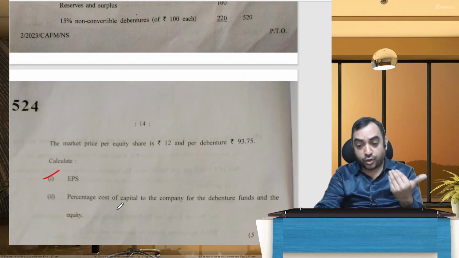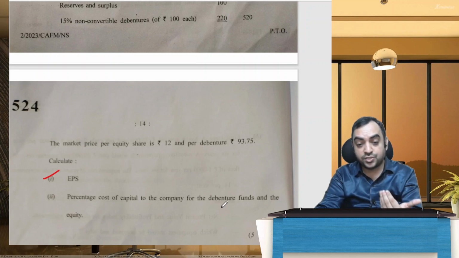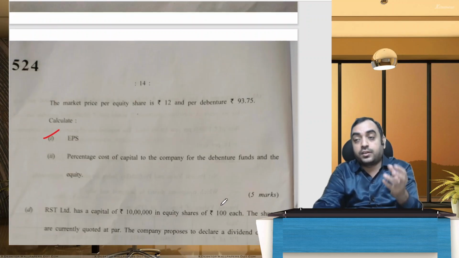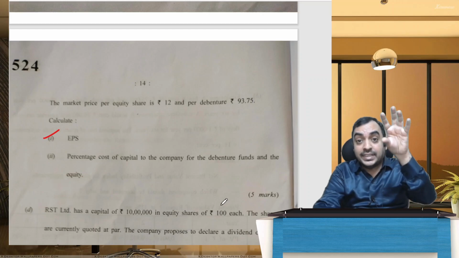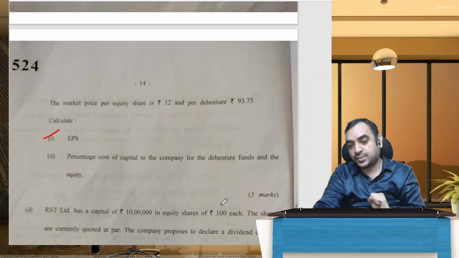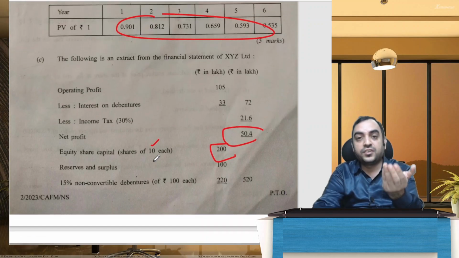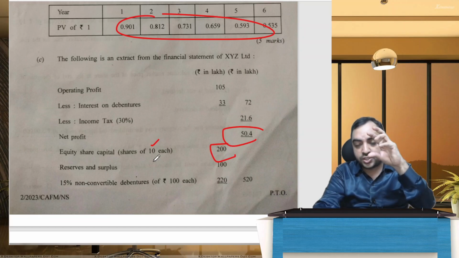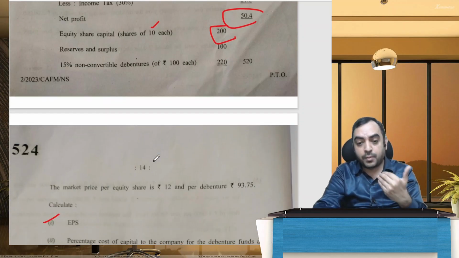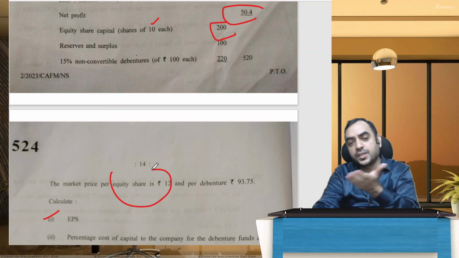And percentage of cost of capital of the company for debenture and equity, cost of capital chapter. For debenture, it is interest into 1 minus tax by debenture, and for equity, you can use the formula of the growth rate in equity, that is earnings per share EPS divided by the market price, plus any